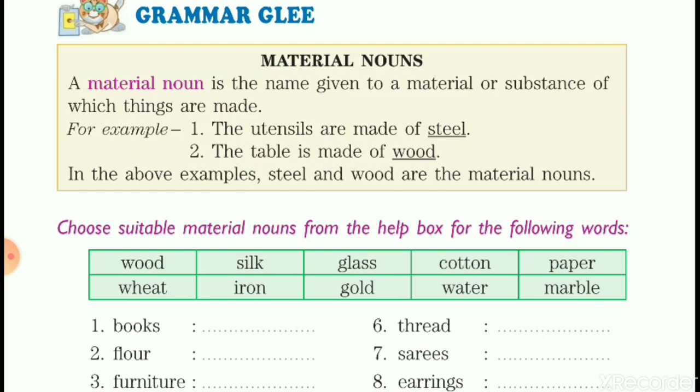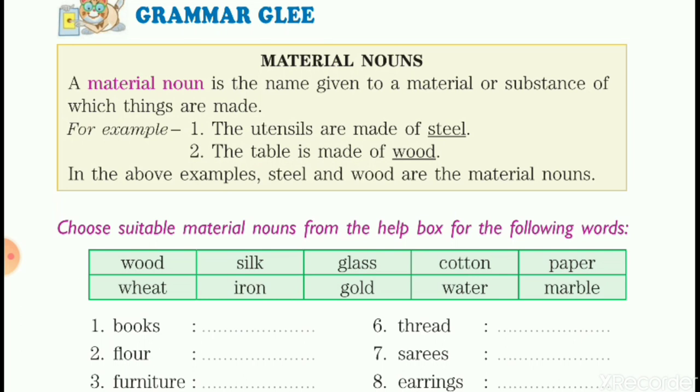Material nouns. Now what are material nouns, students? All those things which are made up of a particular material. Like, now you must be wearing a cotton shirt or a cotton t-shirt, anything. That shirt is made out of cotton. So that's again a material. Now there are windows in your room. Just look around and see. The windows are made up of glass. So that's again a material.